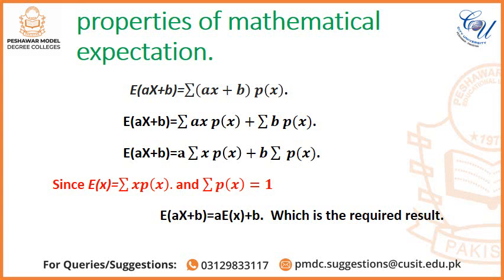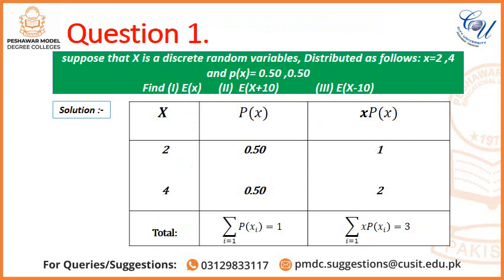So E(AX + B) = A into E(X) + B, because summation X into probability of X is equal to E(X), and summation P(X) is equal to 1. So we get E(AX + B) = A E(X) + B, which is the required result.